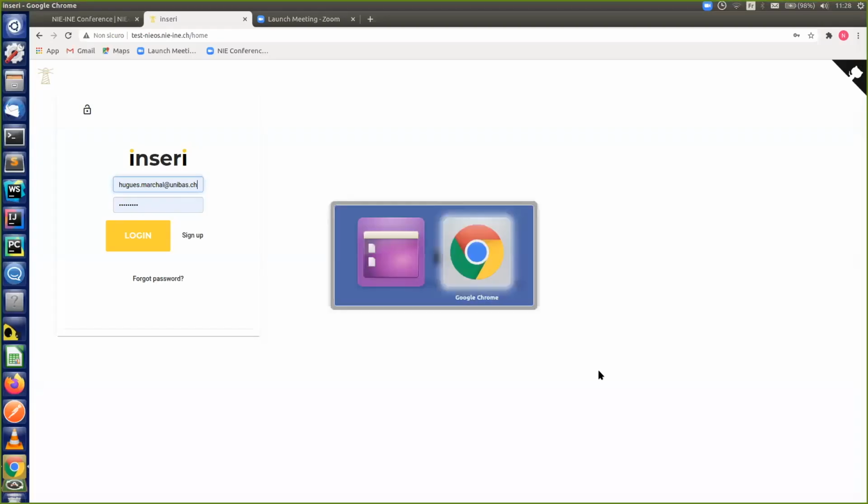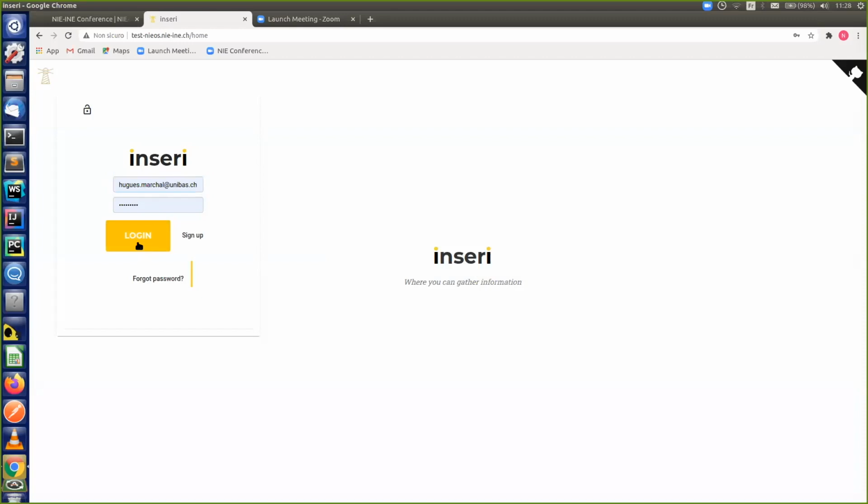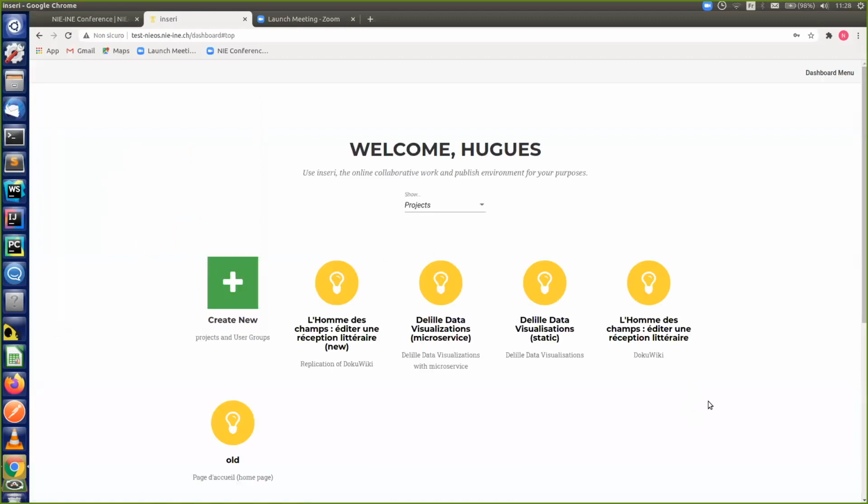And yes, so here we are on the Inseri login page. So we created different projects for the LIL project, mainly two that I want to show. First is this, which is a replication of the original DokuWiki, but of course with enhanced functionalities.